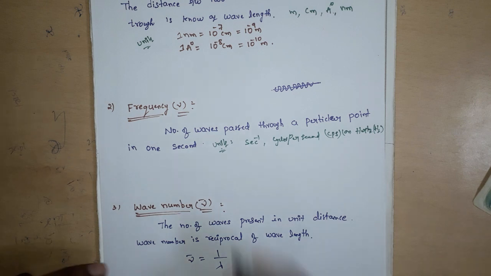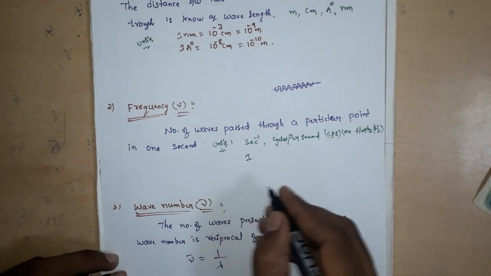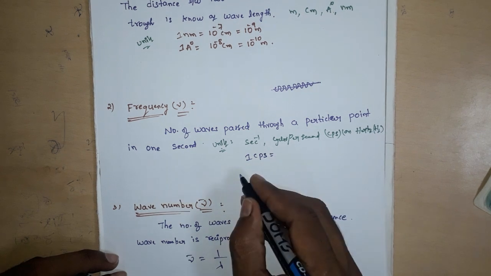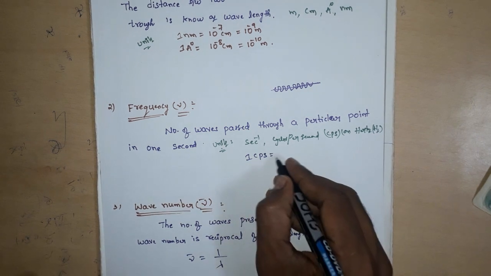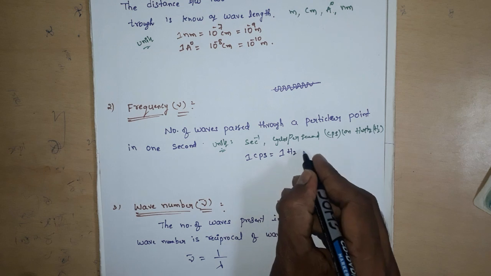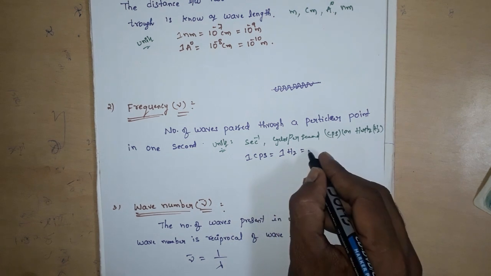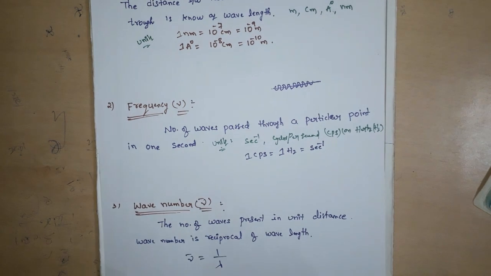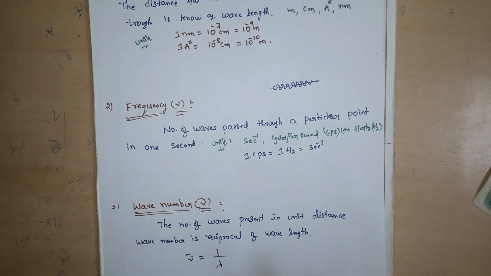So here, 1 cycle per second equals 1 CPS, equals 1 Hertz, also equals 1 second inverse. 1 CPS equals 1 Hertz or 1 second inverse.